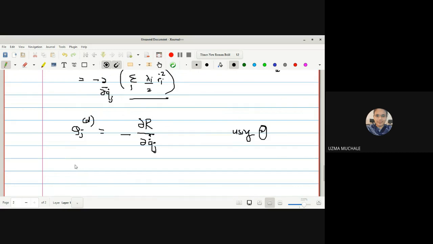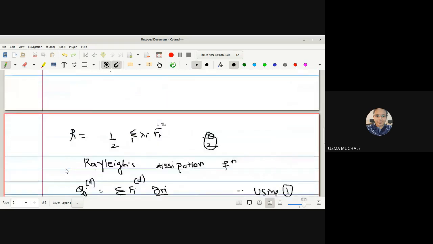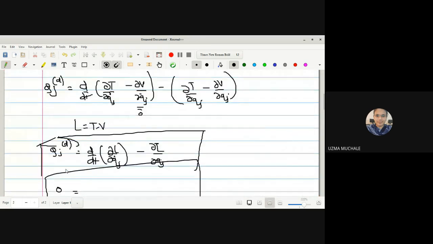Now, as we have discussed in the case of frictional forces, here we have conservative as well as non-conservative forces. So here we have the Lagrange's equation of motion that we have just derived. What is the equation? Qj dissipative is equal to d/dt of ∂L/∂q̇j minus ∂L/∂qj.